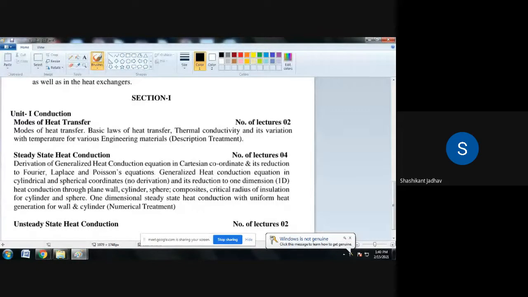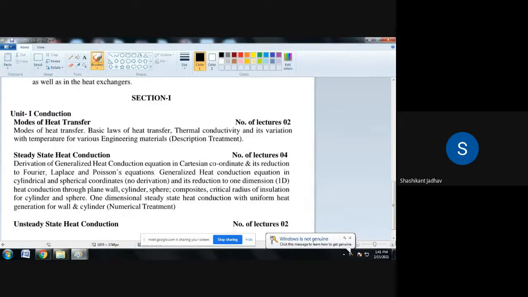Watt per meter Kelvin. Correct. So this is the unit for thermal conductivity. We have to understand the difference, because in conduction we have taken the proportionality constant as thermal conductivity.